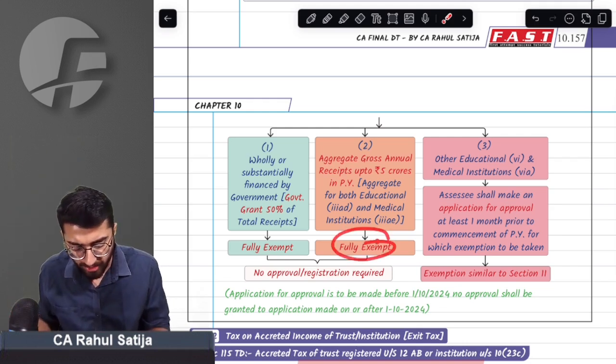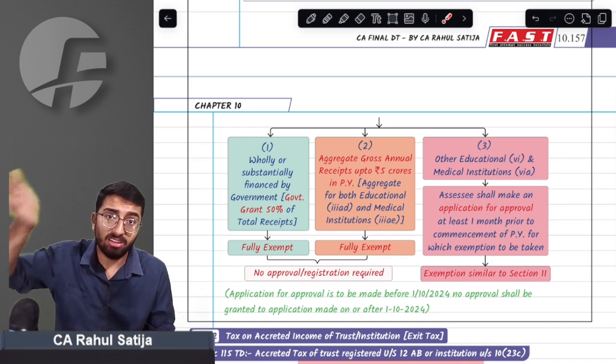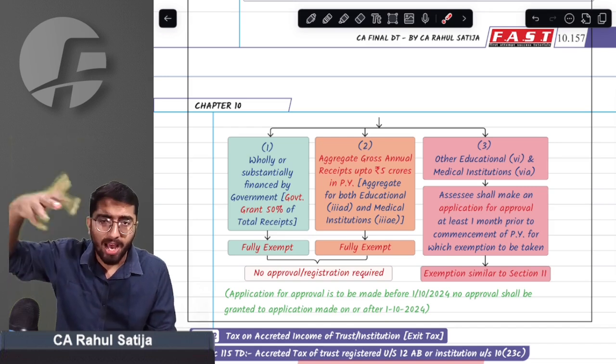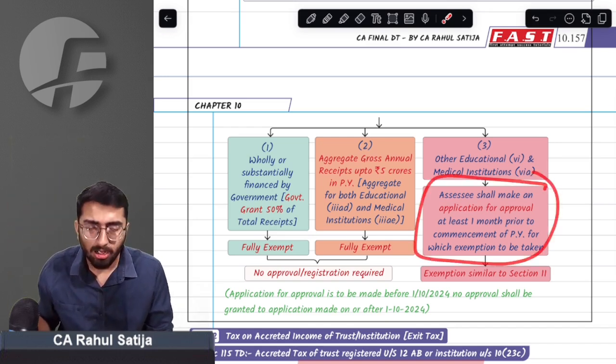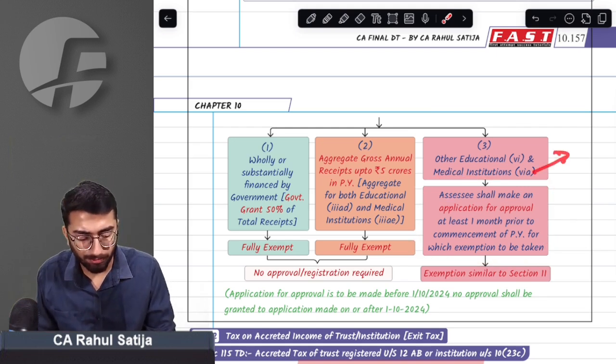They were also not required to get registered or get any kind of approval. And we had a third category, other medical and educational institutions with turnover exceeding 5 crore. They required application, approval and registration under 10(23C).